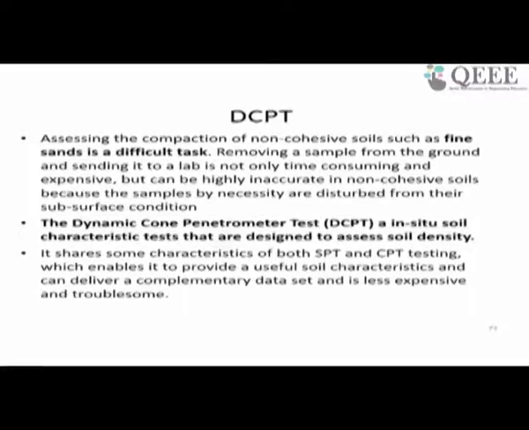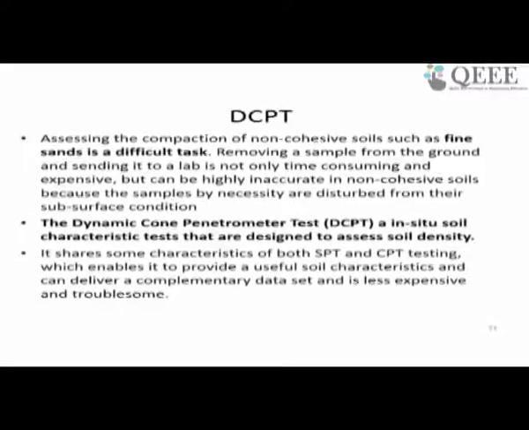Specifically, the soil density can be measured accurately in such situations. It shares some characteristics of both SPT and CPT, so it is basically in between the SPT and CPT. In SPT you are sequentially driving a sampler at different depths, not continuously.